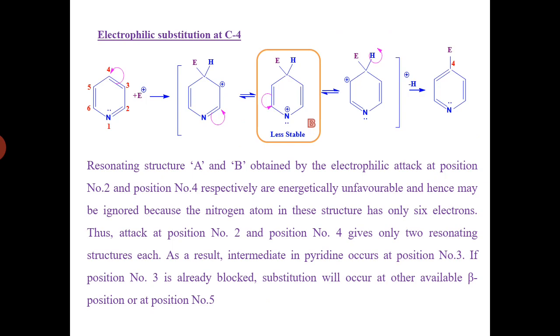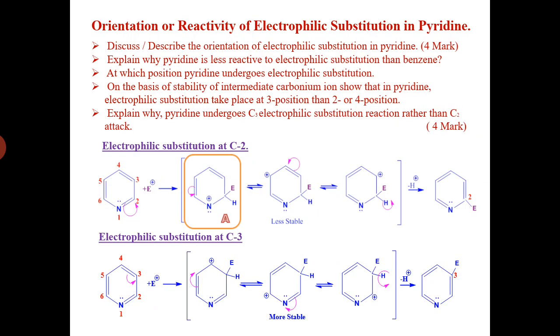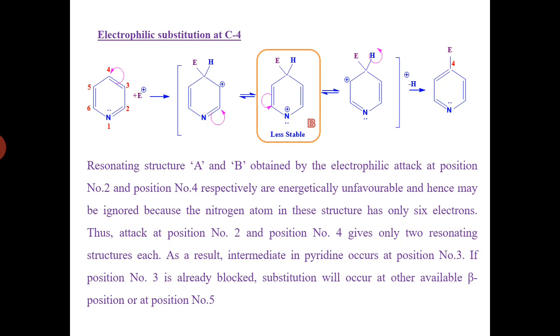As we have already seen, the electrophilic attack at the second position, third position and fourth position. But positions number 2 and 4 I have shown by red A and B, which are unfavorable because the nitrogen has a positive charge and hence may be ignored, because the nitrogen atom in this structure has only 6 electrons.